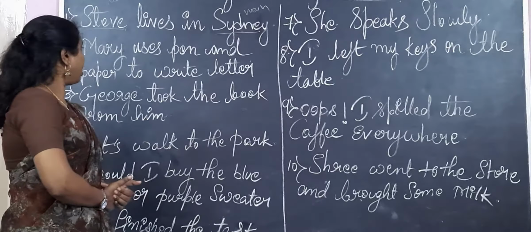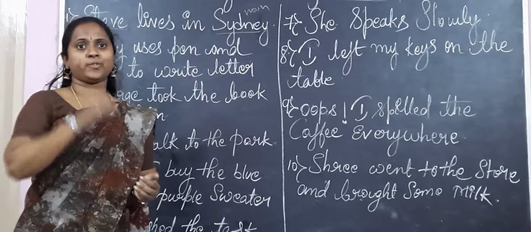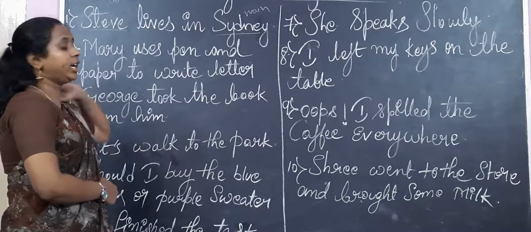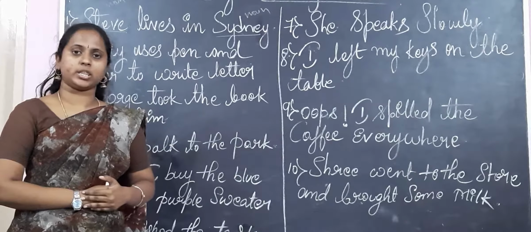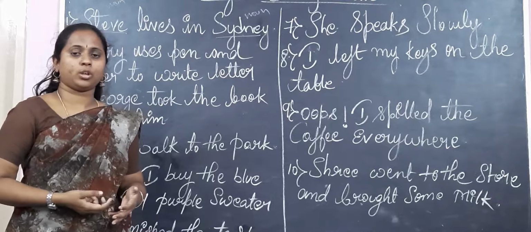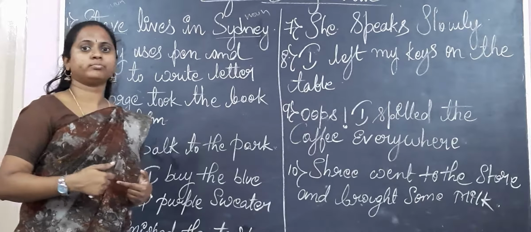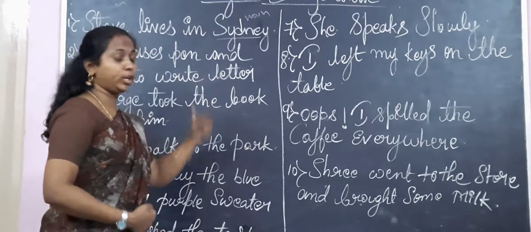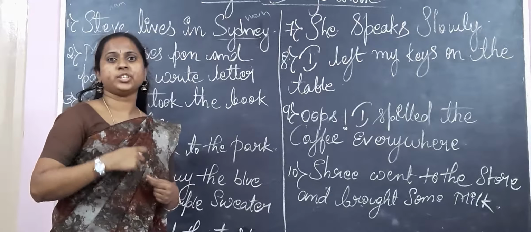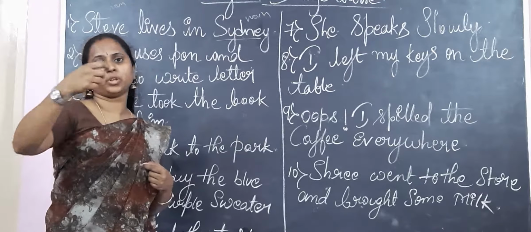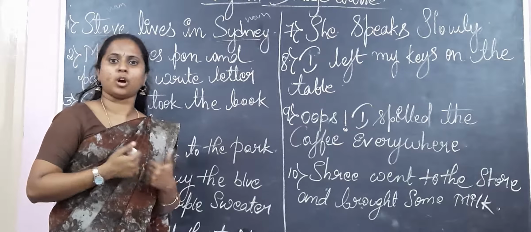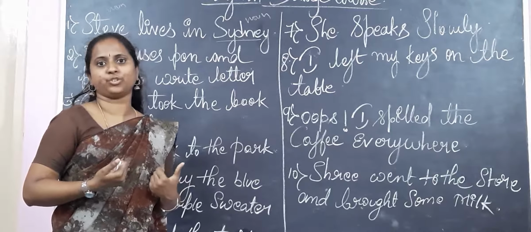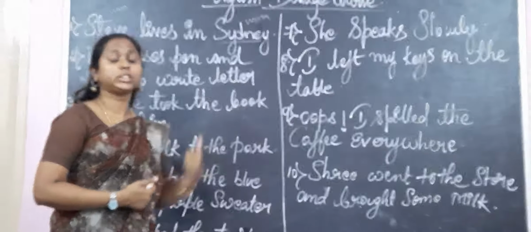Now I want you to pause the video and try the second sentence. How many nouns are there? Now get back. I'll write down the nouns. Check the answer, whatever you had written. In case it is wrong, no need to worry, just correct it.